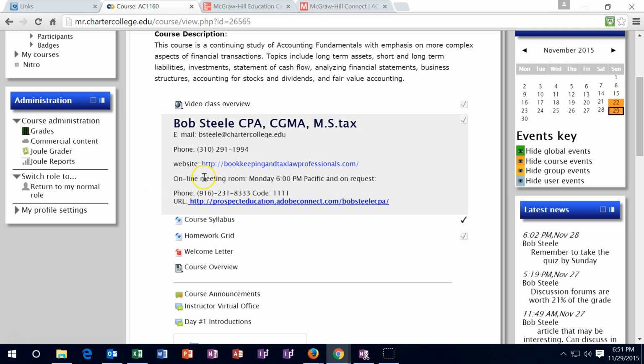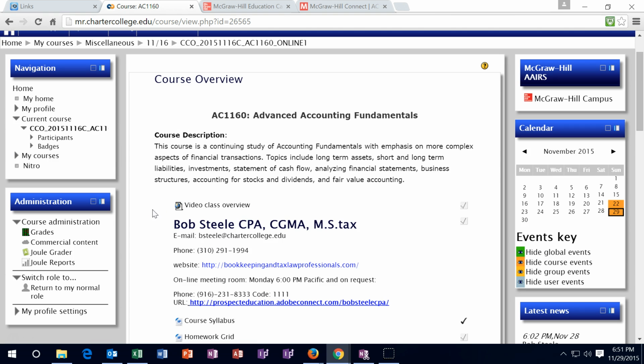Also, it is a good thing to use this type of software to meet with each other, I find, as well. So if you wanted to set up a meeting with other students, to have a group study meeting or something like that, you can contact each other through the participants and then use something like Skype or joinme.com, two types of free screen share software where you can work through problems on something like Excel and work through problems in that format.